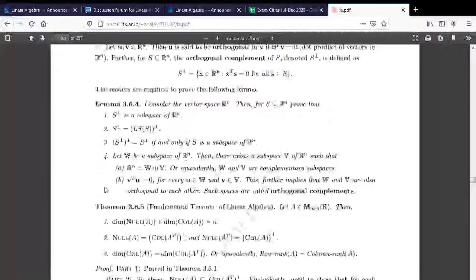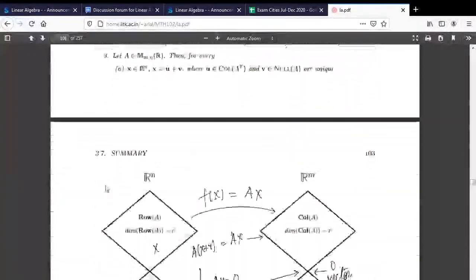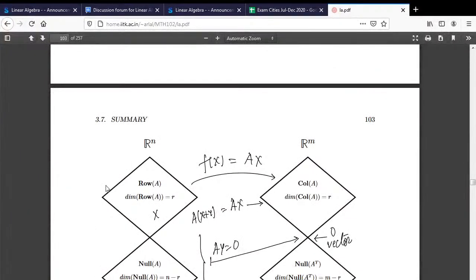So here I have defined what is row space and column space for you. What is more important is at the end there is this diagram which I have given you in the notes also. Look at here. So Rn I am looking at here, here I am looking at Rm. The function is f of x is equal to Ax.